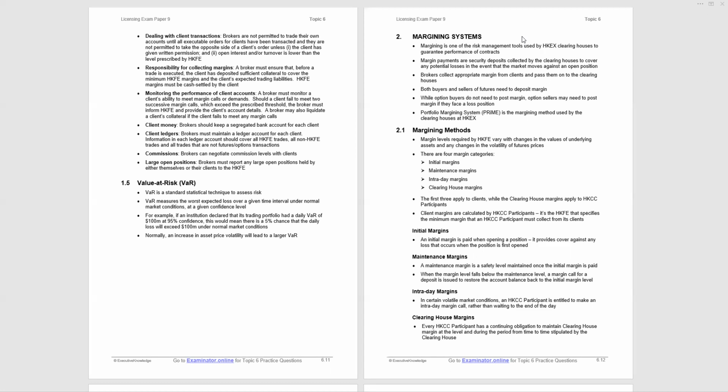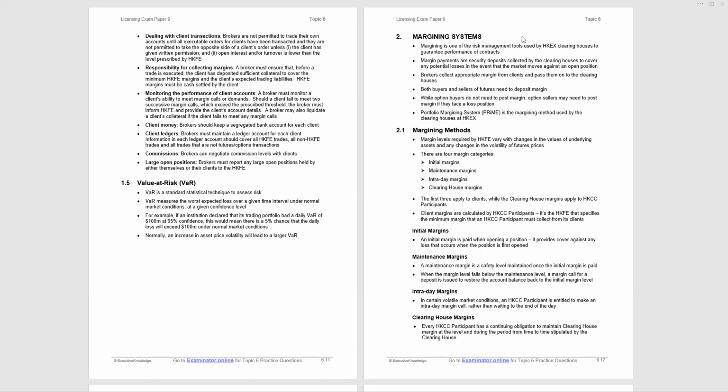If an institution declared that its trading portfolio had a daily VAR of 100 million at 95% confidence, this would mean there's a 5% chance the daily loss will exceed 100 million under normal market conditions. Now that paragraph is what you need to know with regard to value at risk.